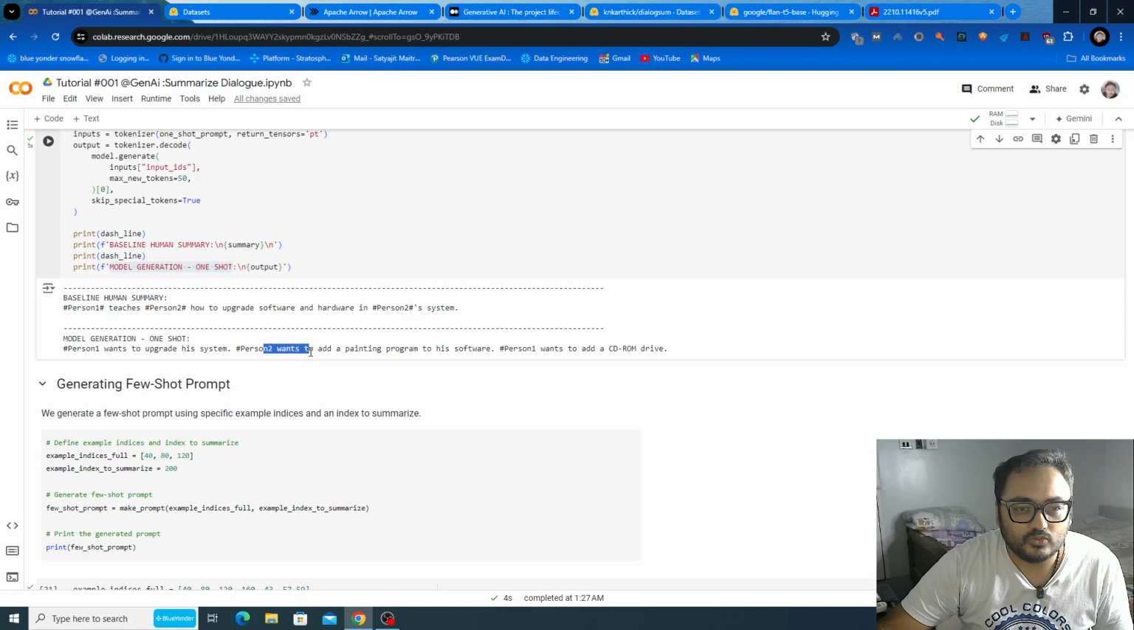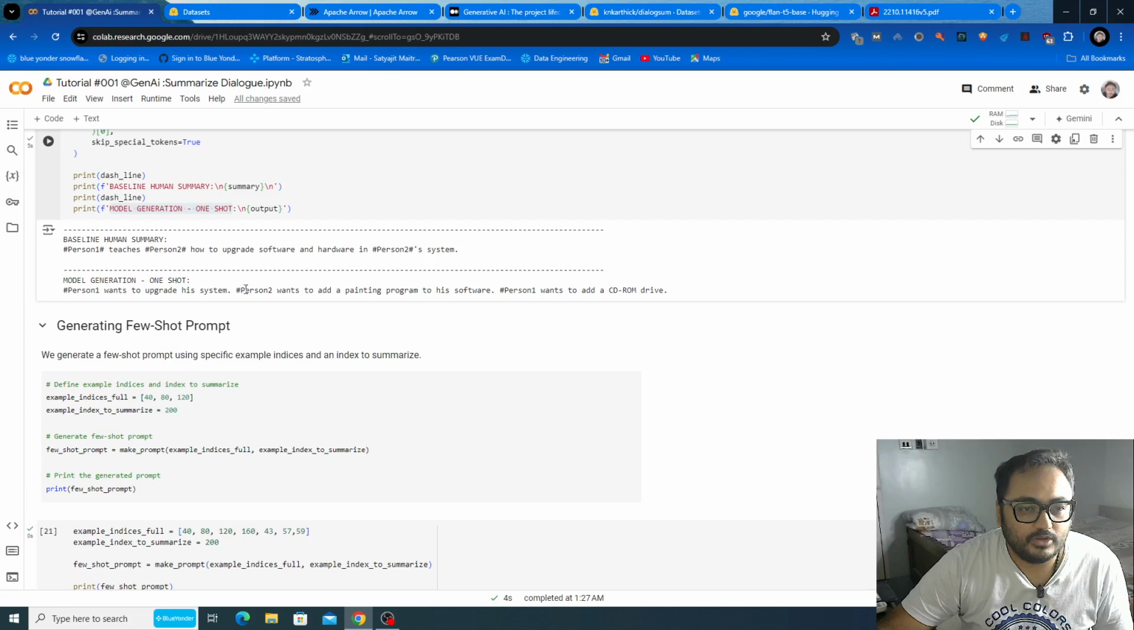And person 2 wants to add a painting program to his software, which is more of an explanation and not a summary of the statements, right? I'm not going to the third line, as it makes no sense with one shot. So now we are going to add a few more examples.